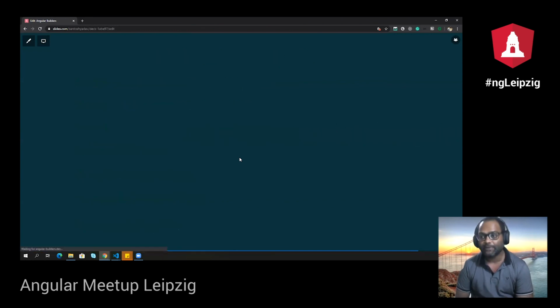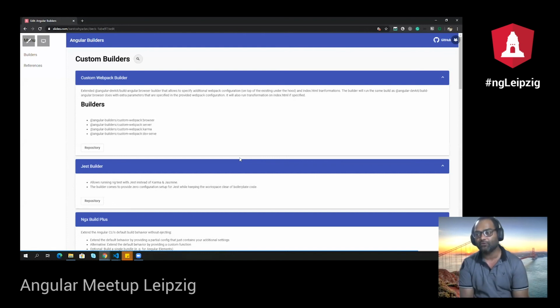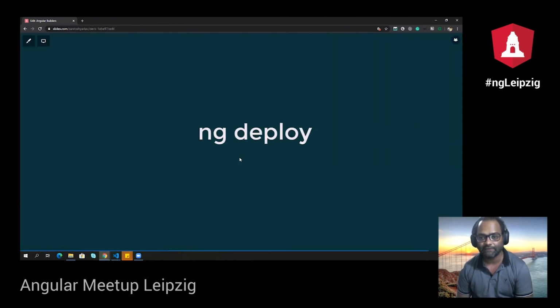But the difficult thing is to find a place where you can find all these packages or custom builders, right? So I created a website called angular-builders.dev, where you can find all the custom builders created by the community. You can also get references to a few blog posts, and in case you want to create your own builder, you can just refer to those blog posts. It also has references to all these repositories, so you can refer to any existing repository and see how they are built, and then create your own rather than writing a fresh one, right? No one wants to reinvent the wheel. Rather than reinventing the wheel, just go ahead and use the one which is already available.